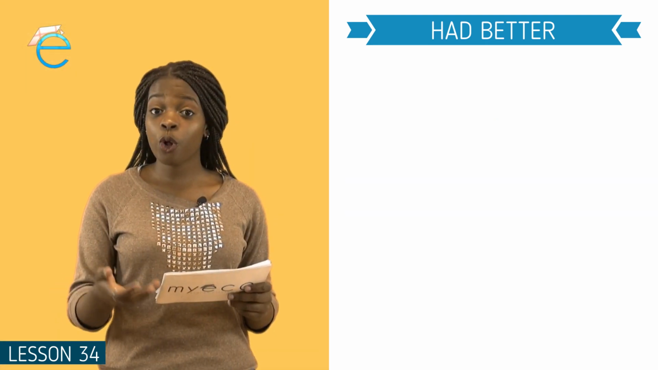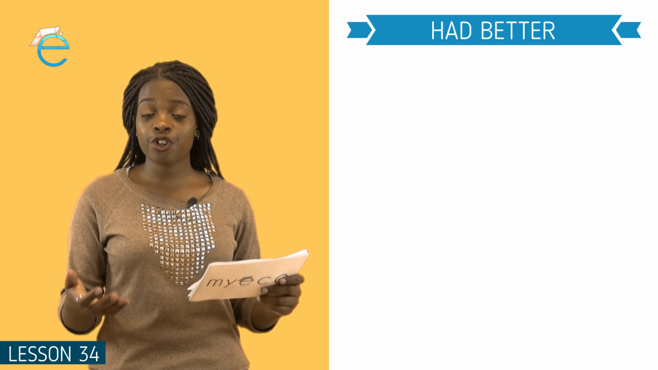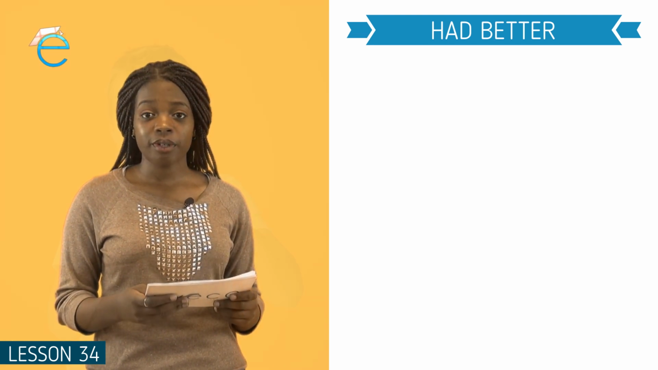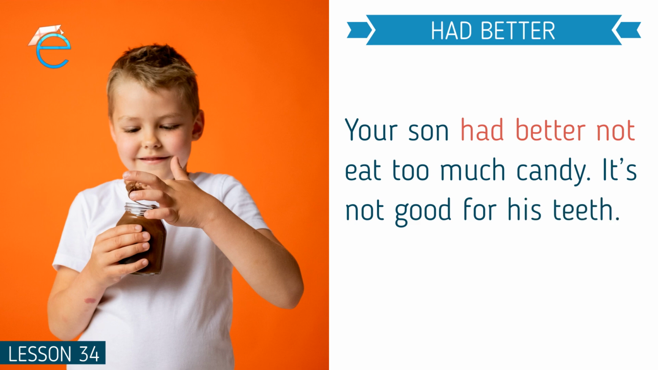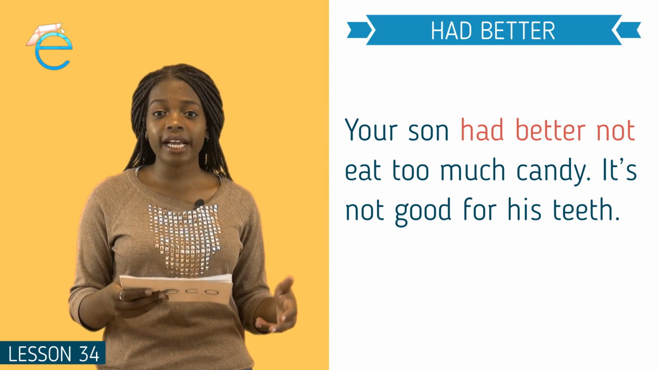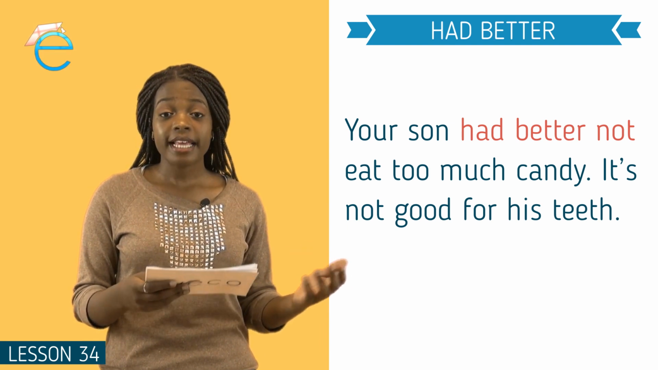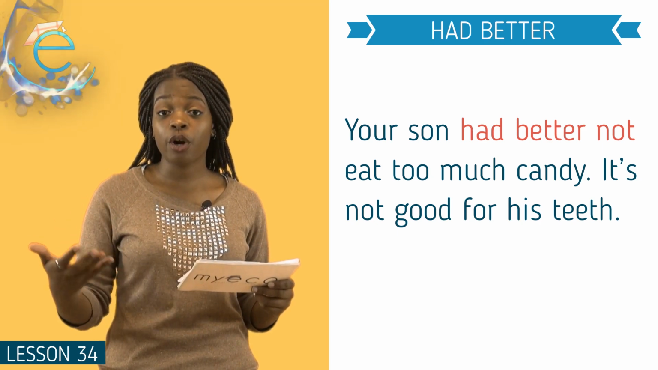Had better doesn't always show a negative result. Sometimes it just shows the very strong warning. For example, your son had better not eat too much candy. It's not good for his teeth. In this example, we see that there is no negative result or consequence that the person speaks about. They're just giving a very strong warning.